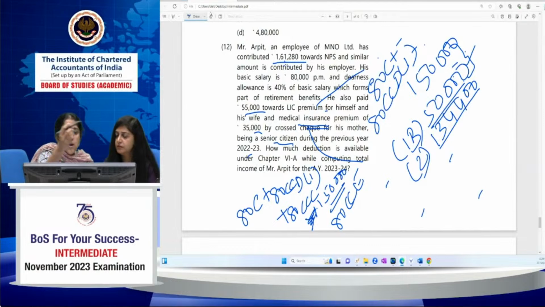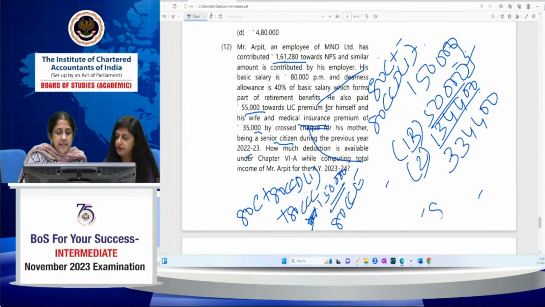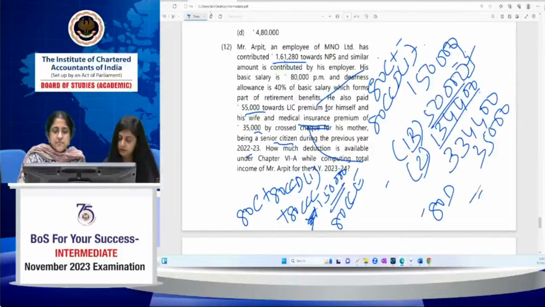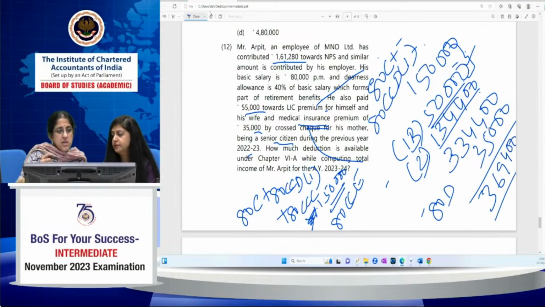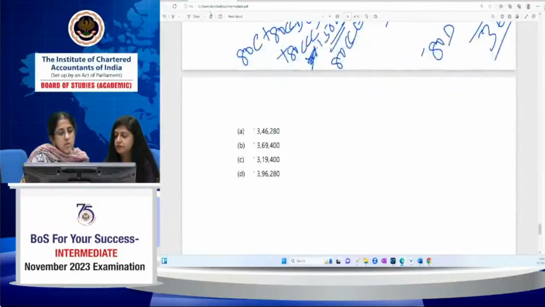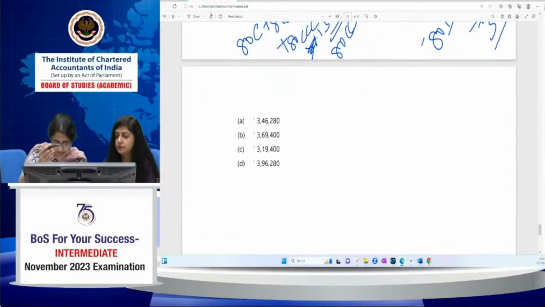Okay. Now, what does all this add up to? 2 lakh plus 134,400 is 3,34,400, plus I have 80D of 35,000, which comes to 3,69,400. So B is the correct answer.